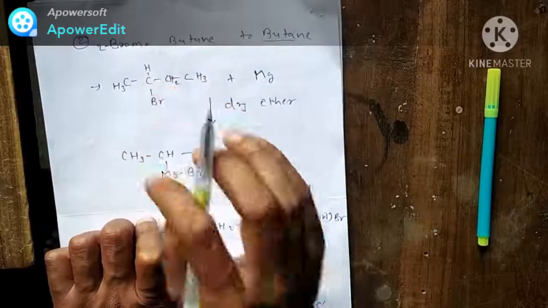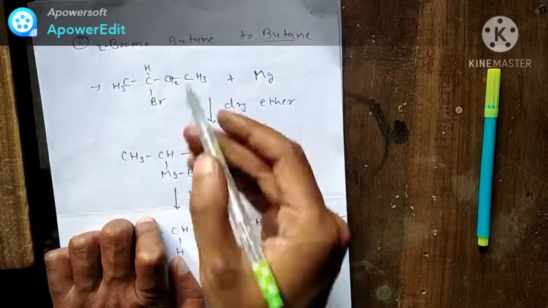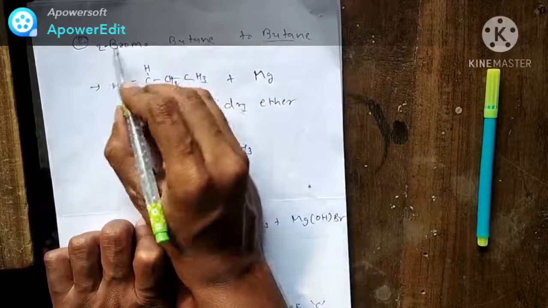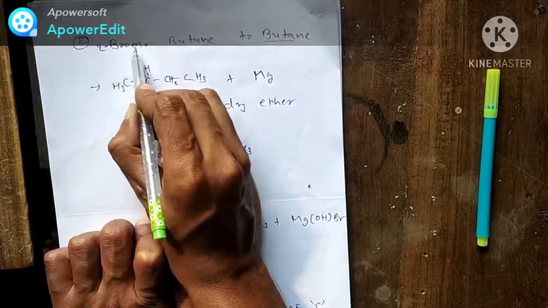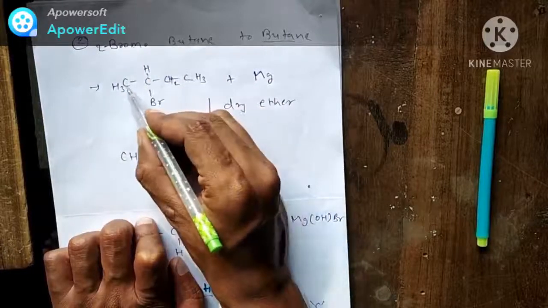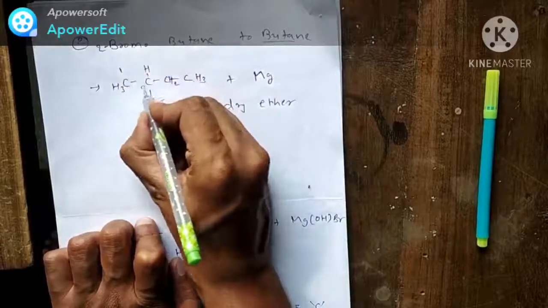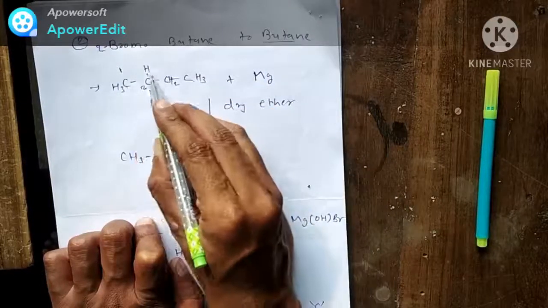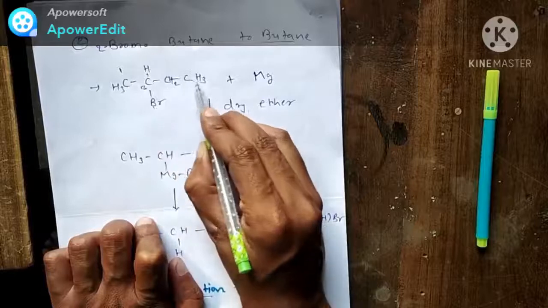First, draw the structure. Butane is there, so 4 carbons are here. In that, number 2 carbon has bromine on it. So CH3, CH, Br, CH2, CH3.